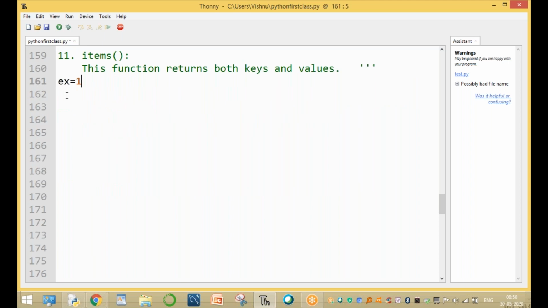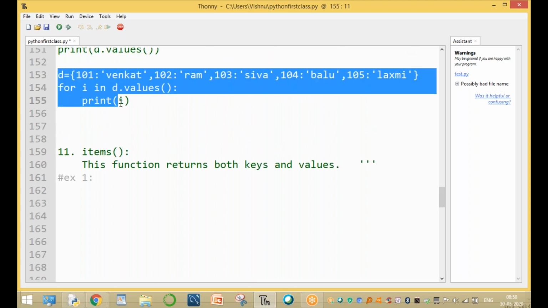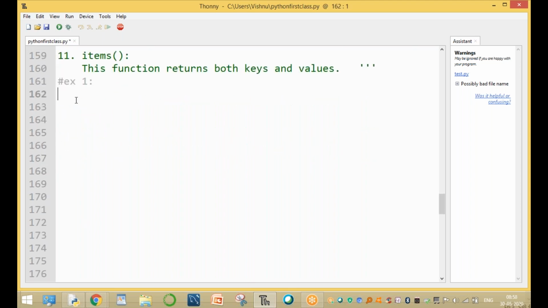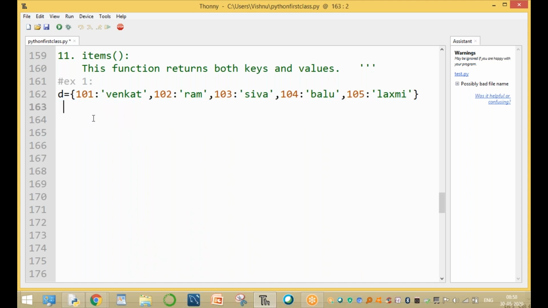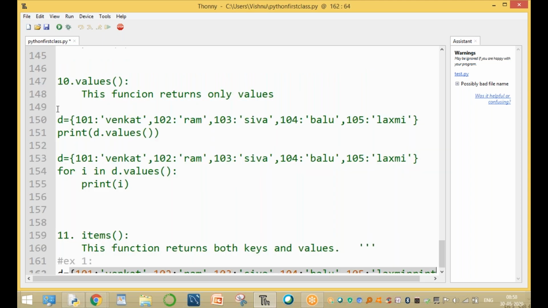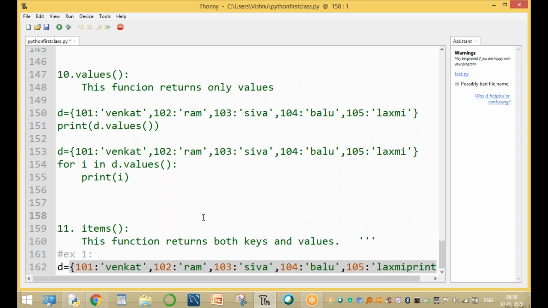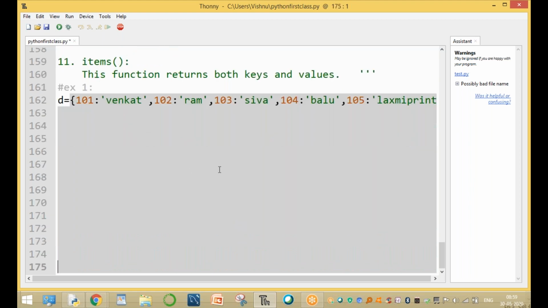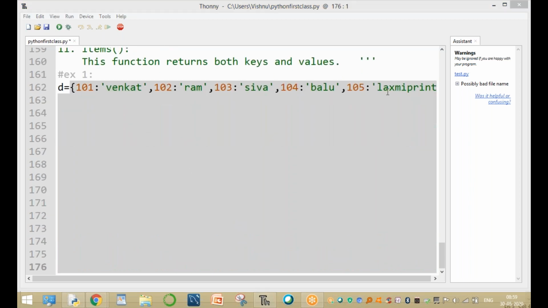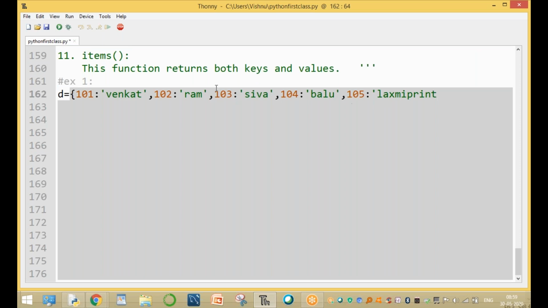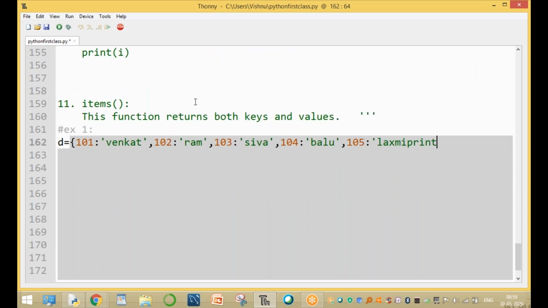For example, assume one example. Example one: you want to print both the keys and values. This function returns the key and value pairs.